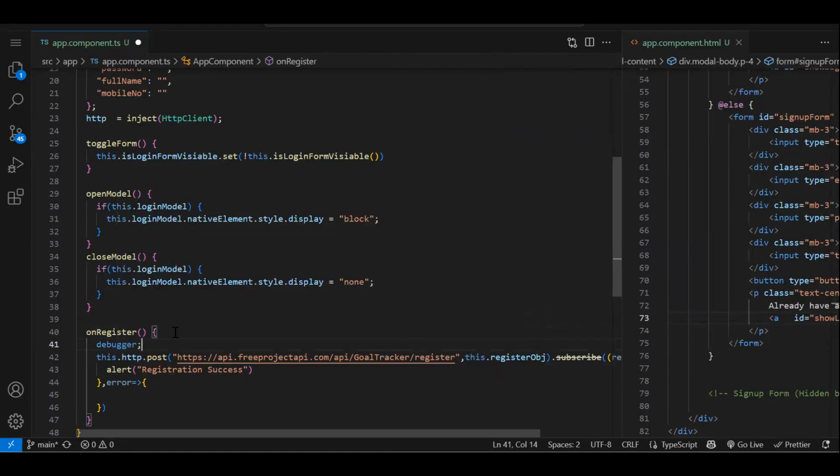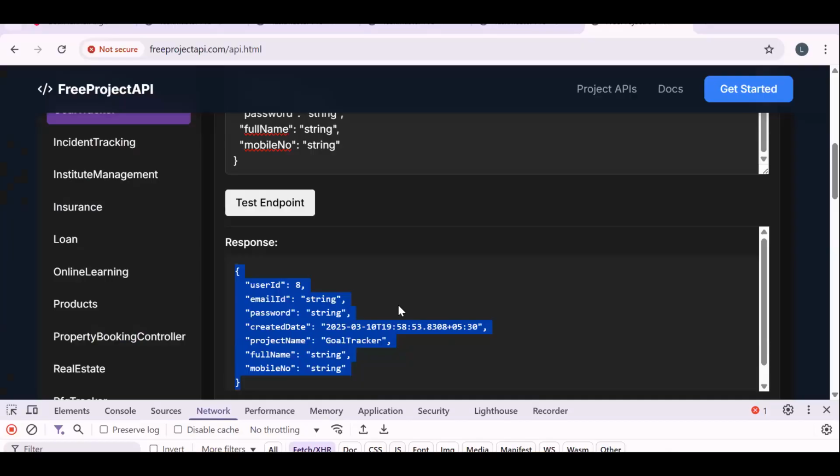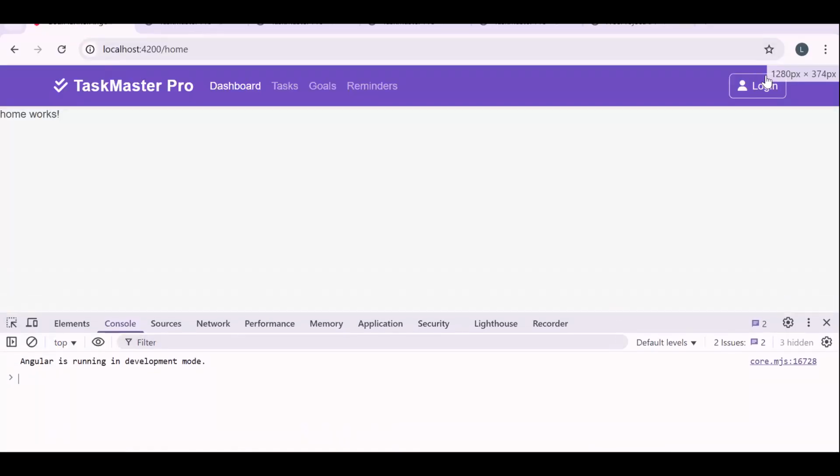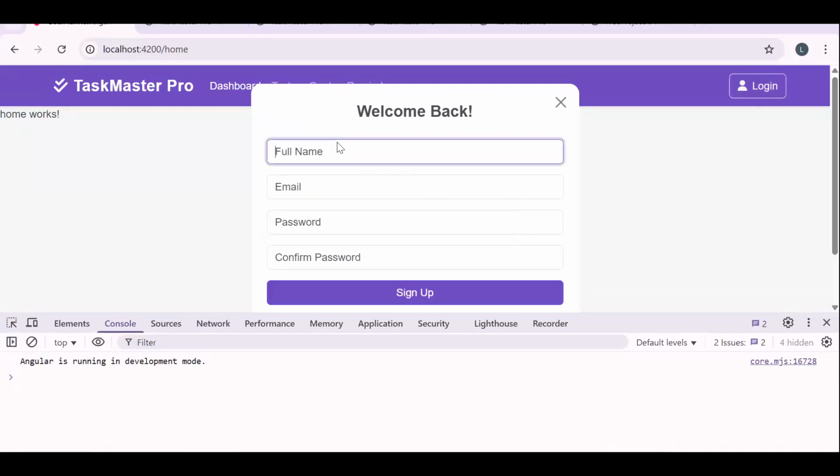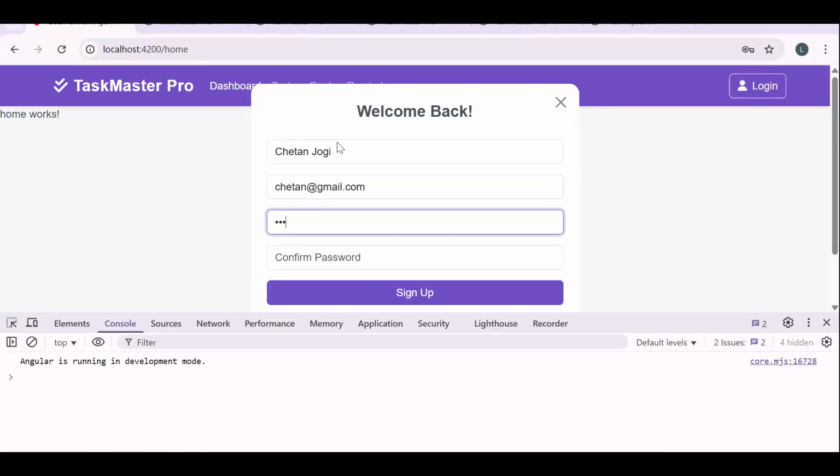Let's add a debugger since we are checking the API call for the first time. Whenever you are in the learning phase, make sure you add a debugger wherever you require. Test it properly, what data you are getting, how the execution is happening. Fine. Let's test. Let's say I'm registering with my name, Chetan@1 gmail.com, 112233 password. Okay, so placeholder we need to change. This is mobile number. APIs are free. Everyone is going to access this data. So make sure you are not providing your original email ID and the original mobile number.